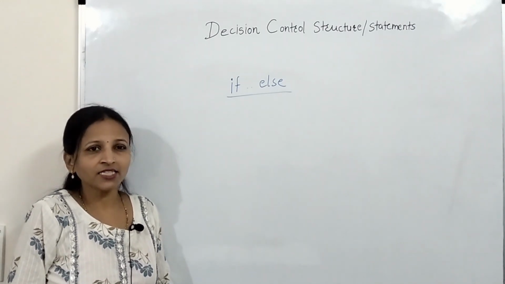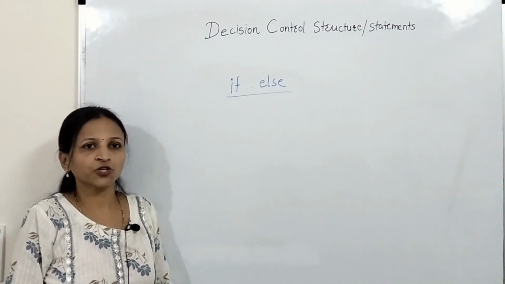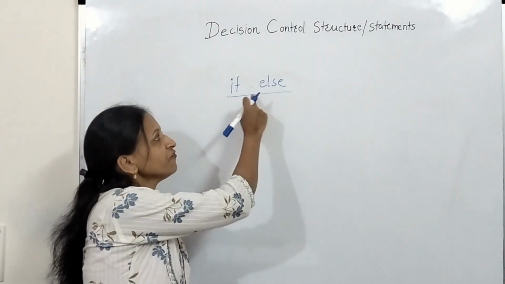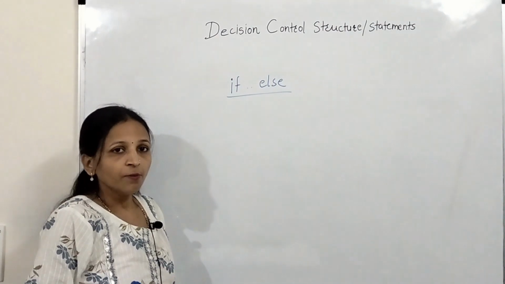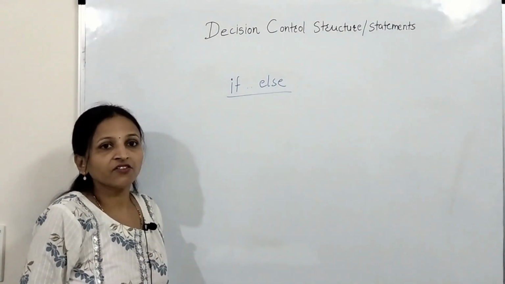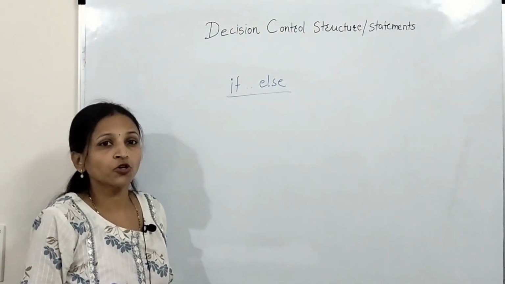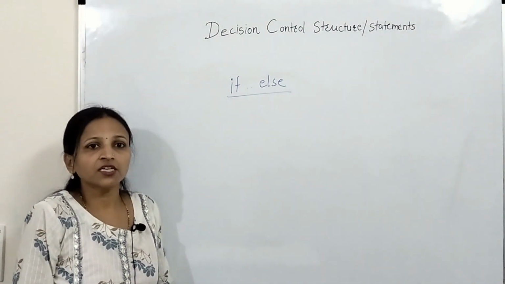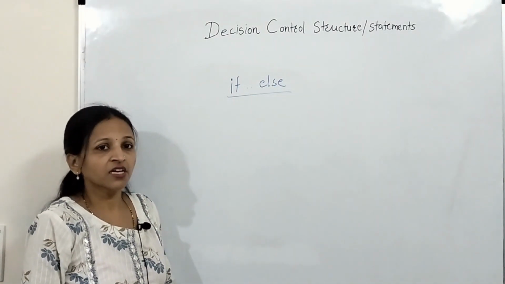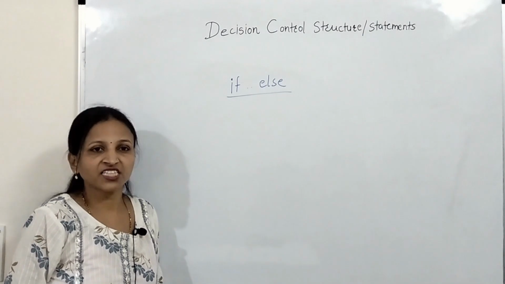For that C has provided the next decision making control structure, that is if else. Here else means otherwise, that is, if that condition is not true, then what is to be done. That also we can mention with the help of this if else statement.